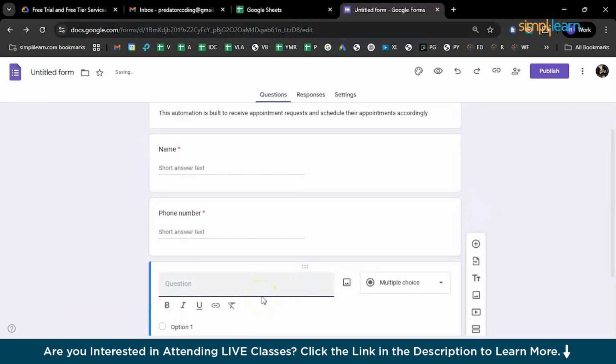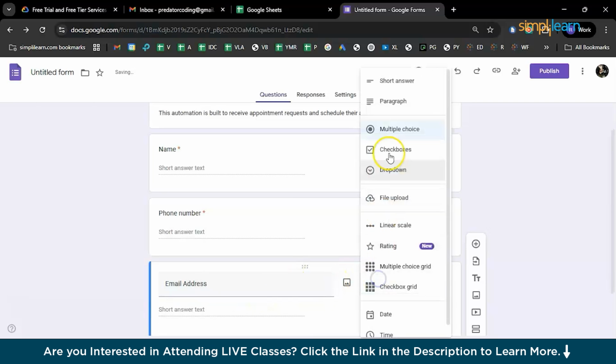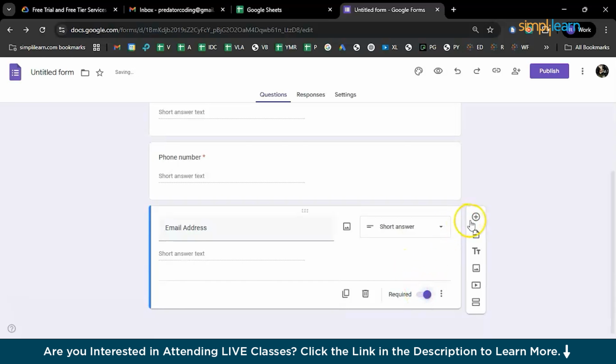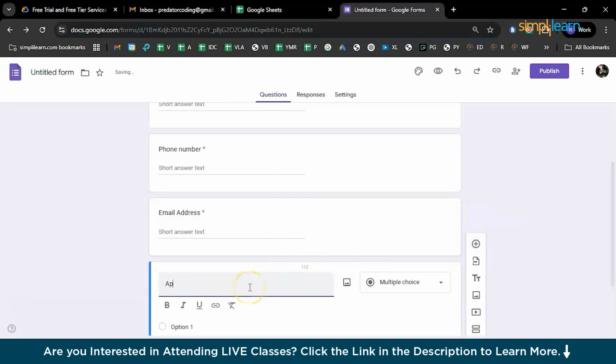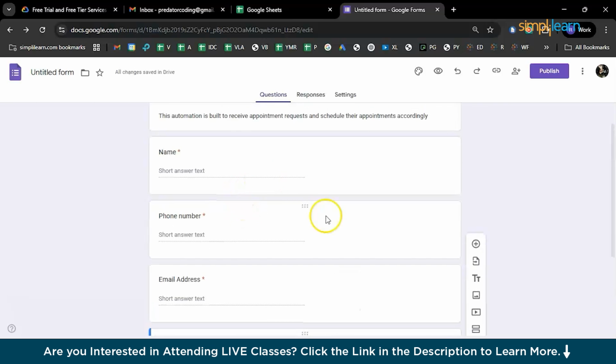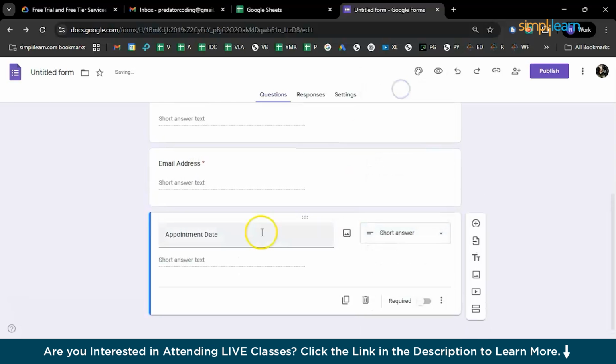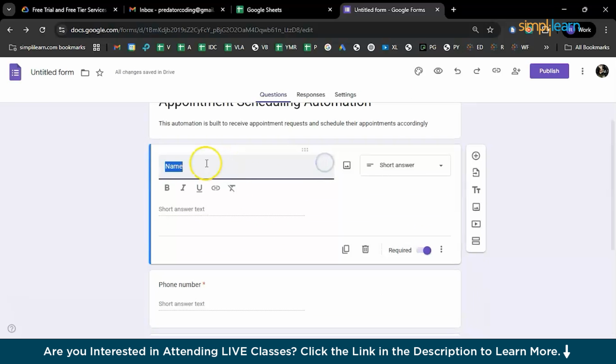So the first one was name, which is a required entry. Phone number is also a required entry. And similarly, email address should also be a required entry because ultimately we are going to send out a notification. So we might need a verified email address. Now the appointment date, on which date he or she is going to request a meeting, right? So that should be there. And optionally, you might choose to have the reason, or you can also ignore it.